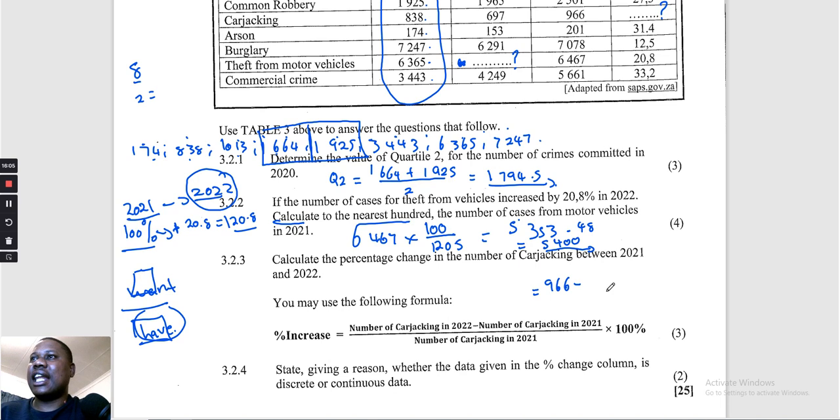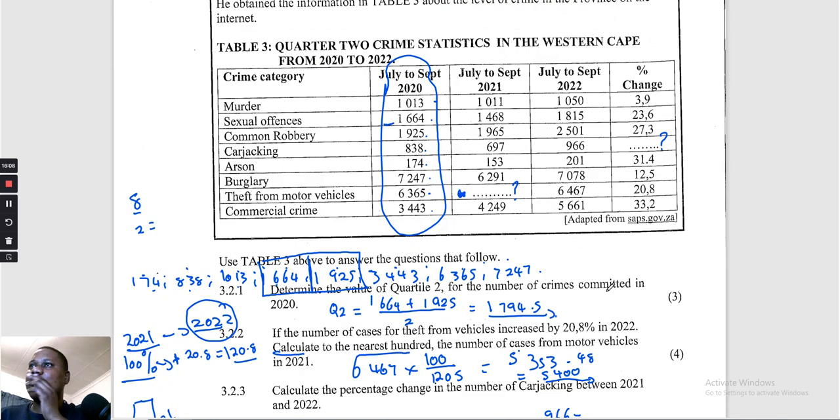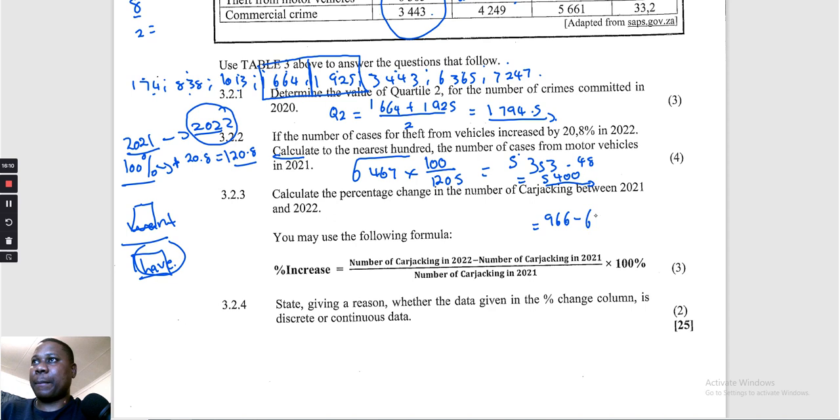So we're going to have 966 minus number of carjackings in 2021, 697, divide by 697, multiply by 100. 3 marks this one. 966 minus 697 divided by 697, multiply by 100, and that will be 38. What about the rounding? We don't have the rounding. 38.60%, because I've rounded off. I've got 38.59.